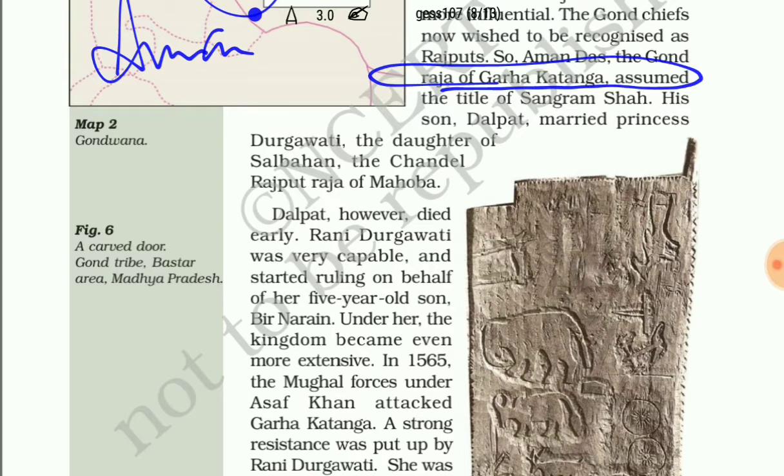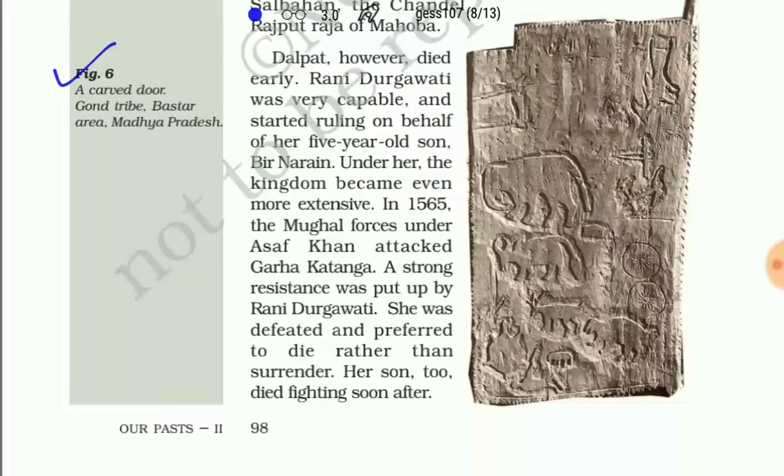In time Dalpat died early, and it is very famous in history that Rani Durgavati, who was very capable, started ruling on behalf of her 5-year-old son Bir Narayan. Under her, the kingdom started to flourish and became more extensive.